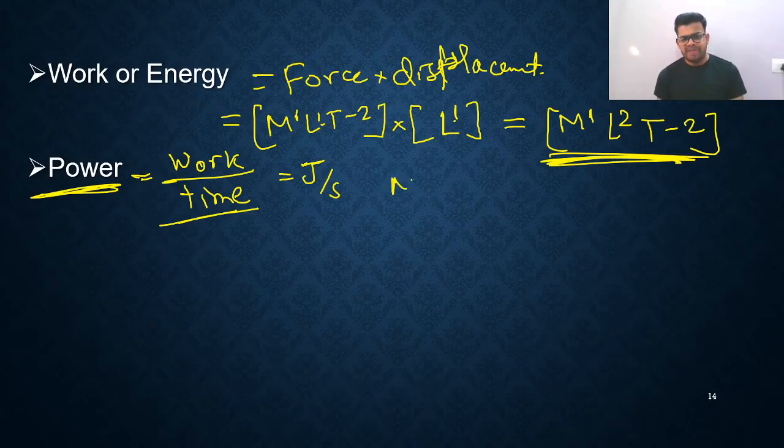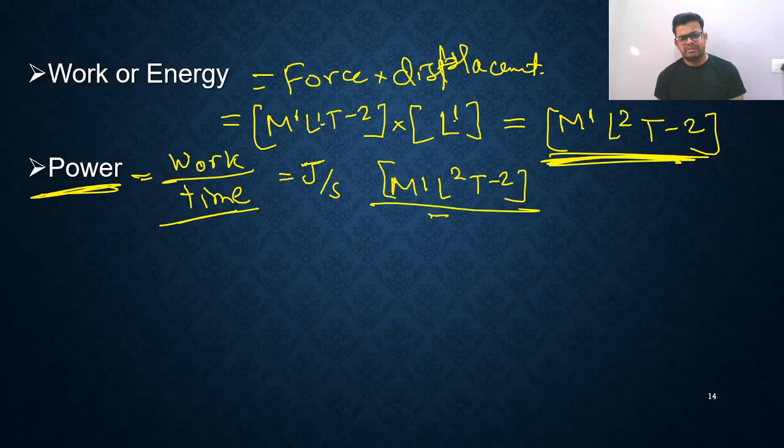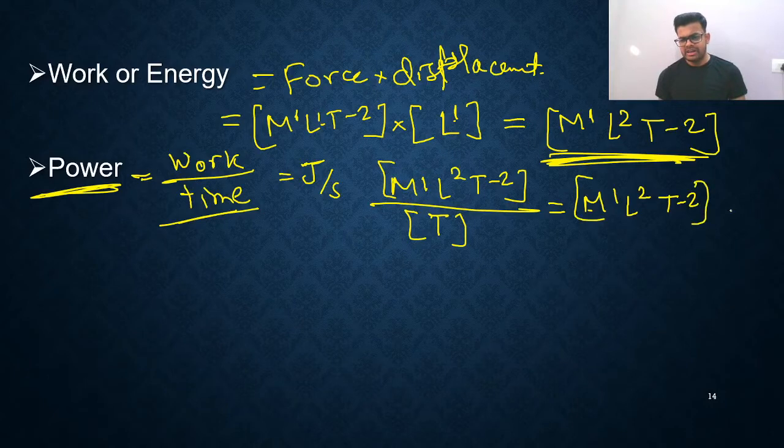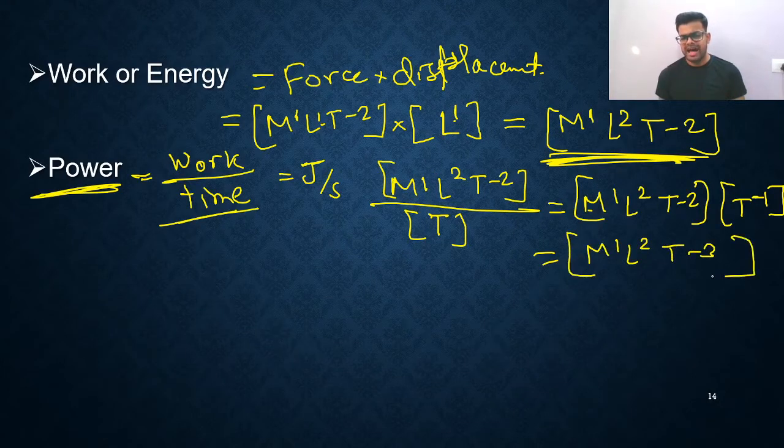If you want to write the dimensional formula: work divided by time means M1 L2 T minus 2 is already there, divided by time. Time is just T. So if this T goes up, its power becomes negative, minus 1. So T minus 2 and T minus 1 give the final answer: M1 L2 T raised to minus 3. That's all.